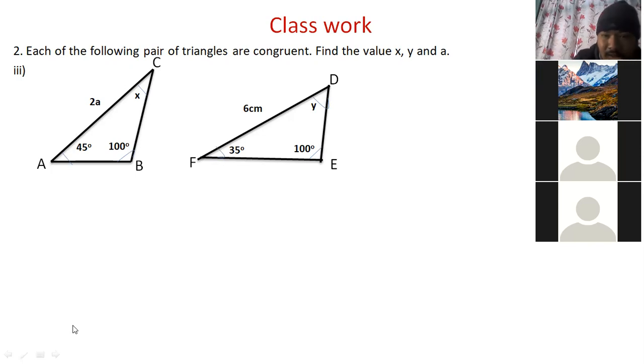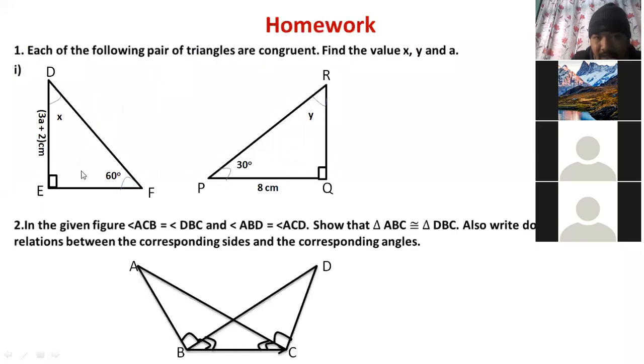Sir, can you show the homework one? Okay, here. First of all, I told x plus 90 plus 60 is what? 180 degree. Right? After that, what you have to do? We have to find the value of y. Then, can you tell what will be the value of y? y will be 60 degree, because y is corresponding to 60 degree. Now, can you tell what is opposite to 60 degree here?